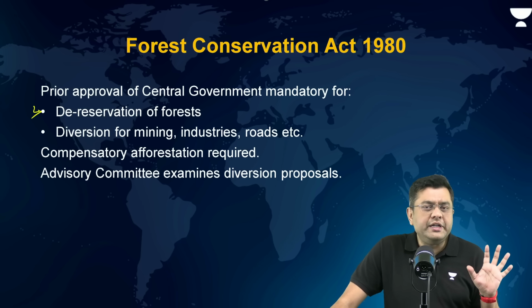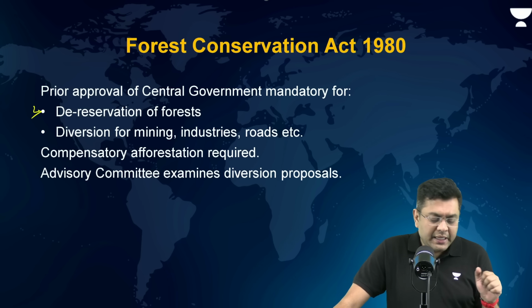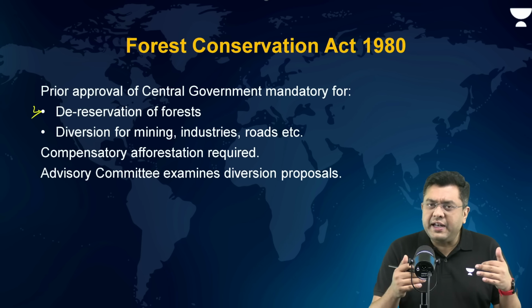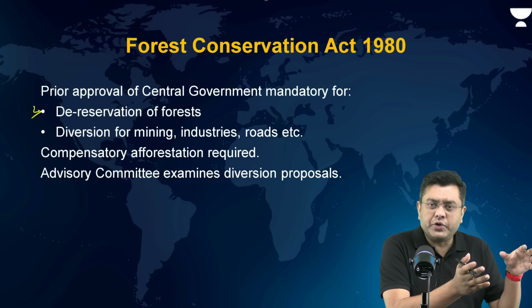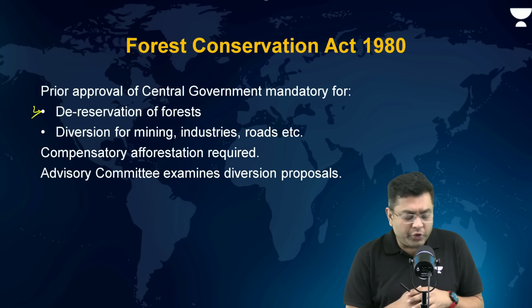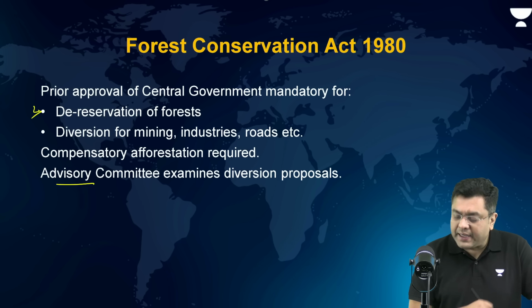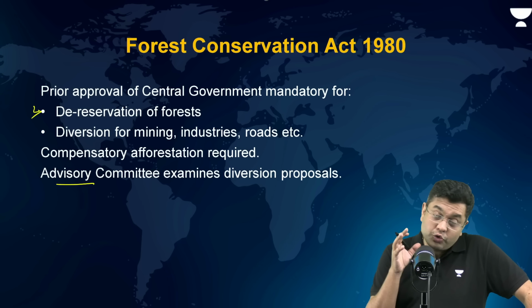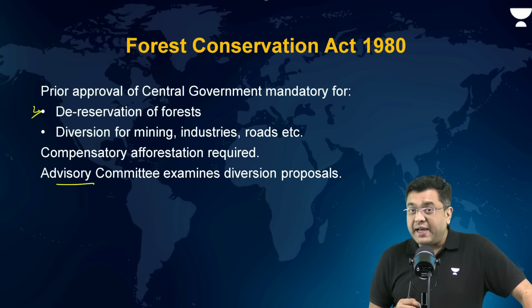Compensatory afforestation would be required wherever, let's suppose, you are setting up an industry and cutting down the trees. Compensatory forest would need to be set up. An advisory committee would be set up to examine the proposals for the diversion of the forest. Only then would forested land be diverted.